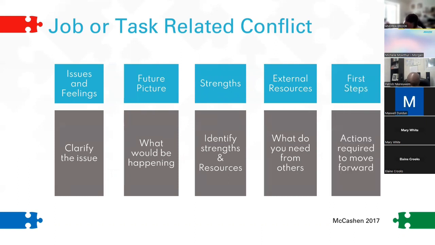And the last stage is to explore the possible outcomes and solutions, and move towards agreeing an action plan of what each party will do to resolve the conflict and the work-related issue. So that's a straightforward problem solving, and it's not the only one that we can use. There are many, many different problem solving models out there that we can use when it's very much a task or work related conflict.